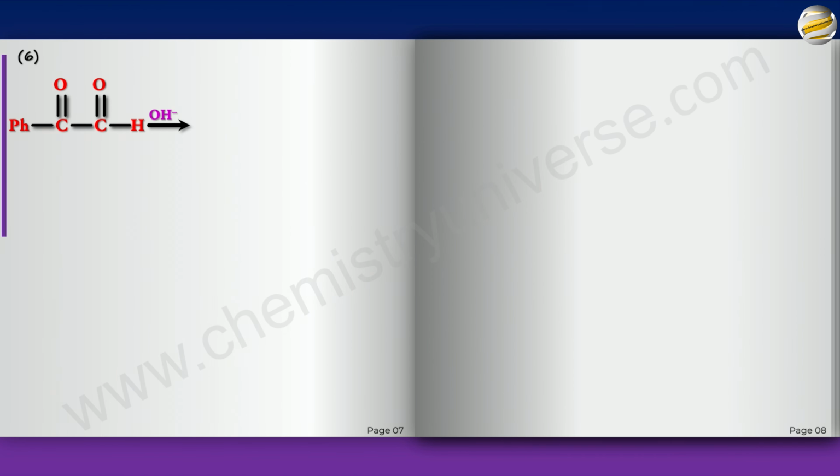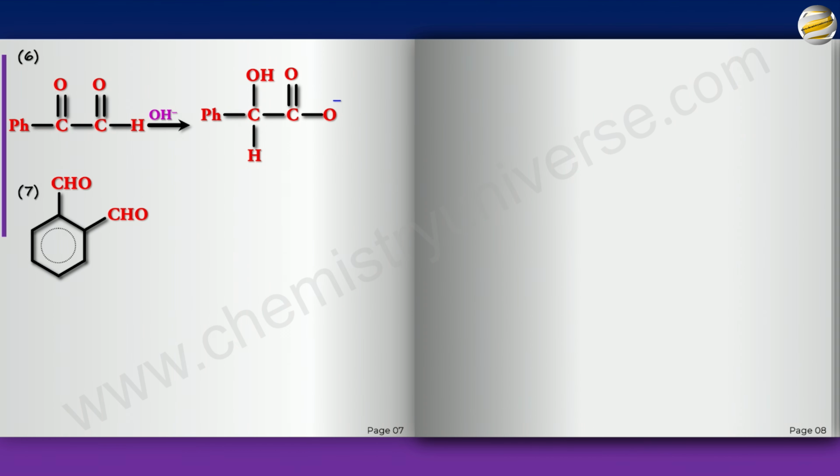Now, this one is pretty simple. Pause the video. As you can see, only one of them is an aldehyde. So that is the one that is going to get the hydroxide attack and the hydride donor. So the right one gets oxidized, the left one gets reduced. Okay, how about this one?